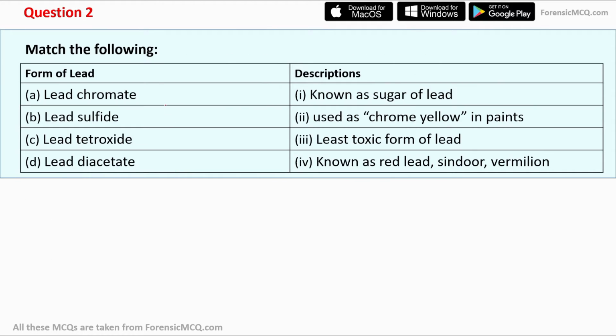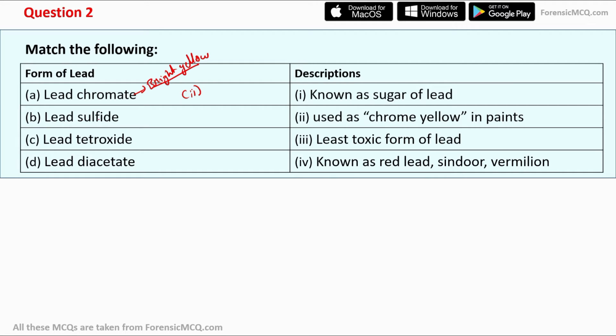Now let's move to question number second. Question number second is a match the following question. So we have to match the forms of lead with its descriptions. So let's move to the A point, that is lead chromate. So lead chromate is known for its bright yellow color, and it is usually used for making paints, and it is insoluble in water. So the correct match for lead chromate is option second, that is used as chrome yellow in paints.